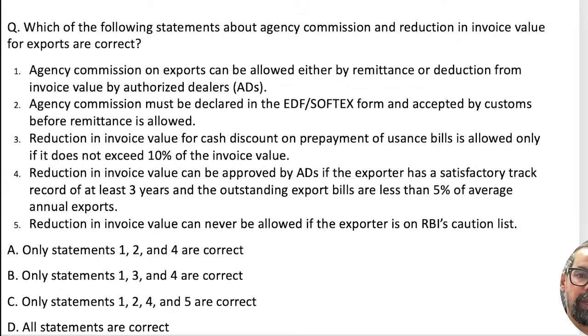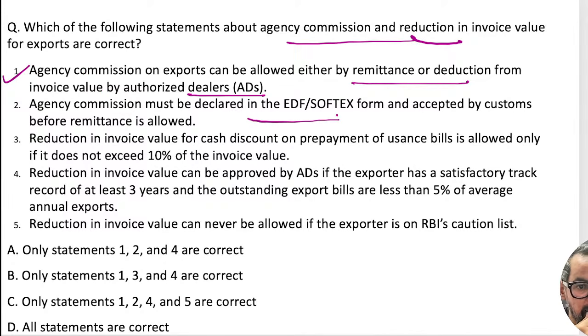Okay, so when it comes to the agency commission and reduction in invoice value, agency commission on export can be allowed either by remittance or deduction from the invoice value by the authorized dealer. That is true. The second one is your agency commission must be declared by the EDF Softex and accepted by the customs. Reduction in invoice value for cash discount on the prepayment of Hussein's bill is allowed only if it does not exceed 10%.